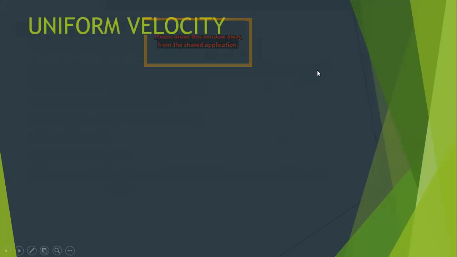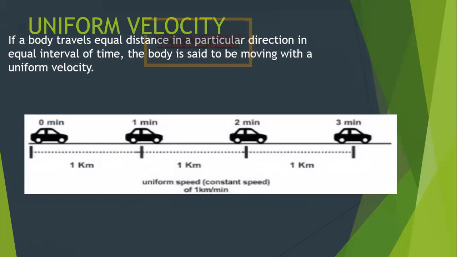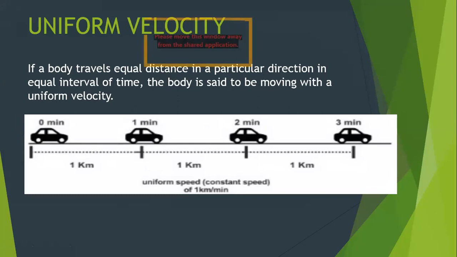Now we will look at some more adjectives of velocity. The first and the important adjective is uniform velocity. Now what is the condition for an object to be moving with uniform velocity? The first and the important condition is it should cover equal distance in equal interval of time. But the most important condition is in a particular direction.